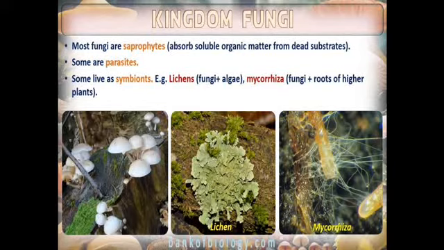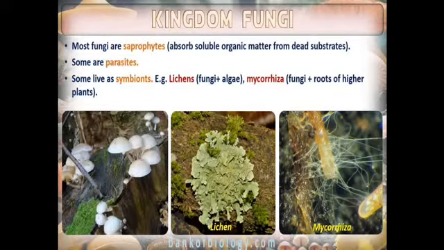Examples we have here: lichen. Lichen is an association of both fungi and algae. And we also have mycorrhiza. Mycorrhiza is an association between fungi and the roots of higher plants. So you may also expect a question like, what is symbiotic association?